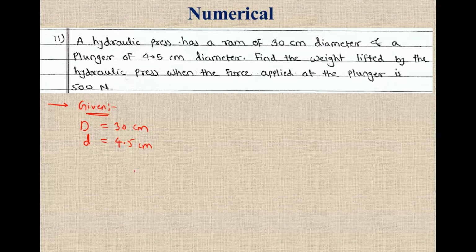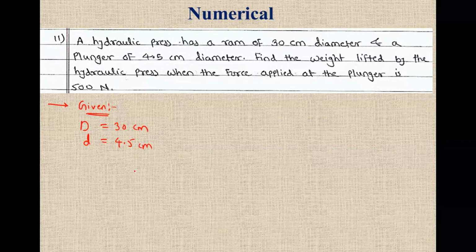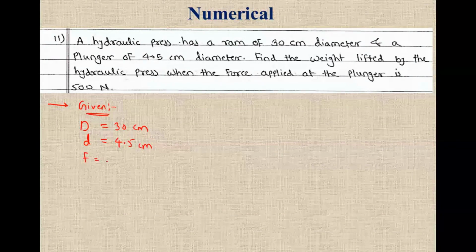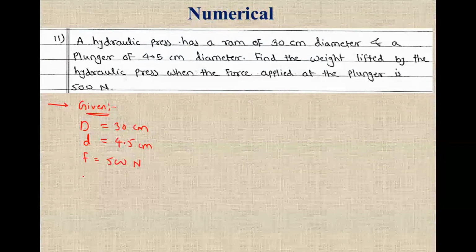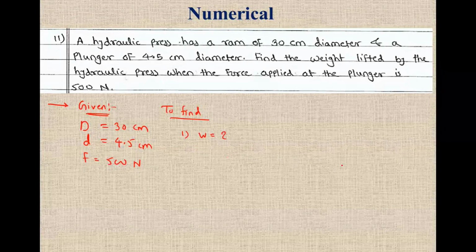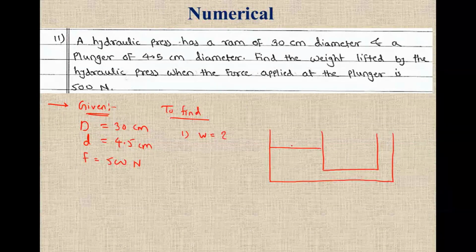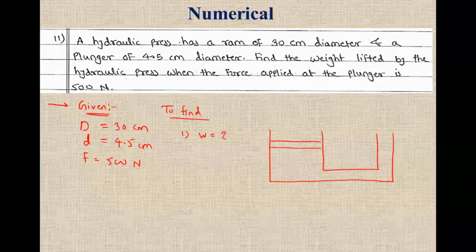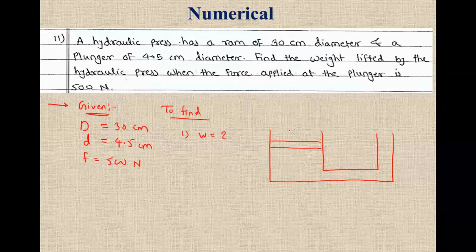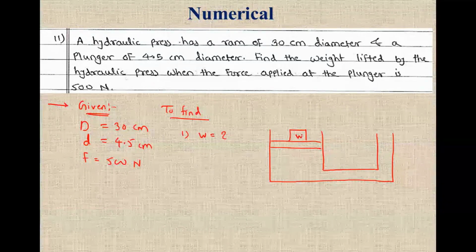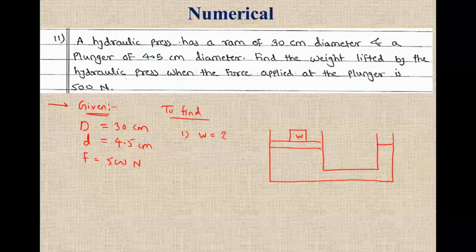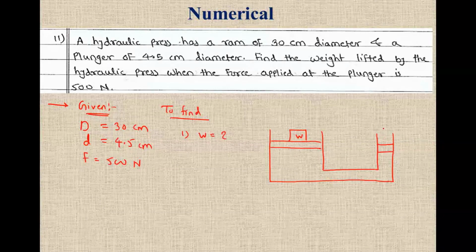Find the weight lifted by the hydraulic press when the force applied at the plunger is 500 Newton. So the force applied is 500 Newton and we have to find the weight lifted by the hydraulic press. If I draw the diagram, it is something like this. This is a ram and here some weight is there, which I have to find out, and this is a plunger. The force applied on this plunger is 500 Newton.